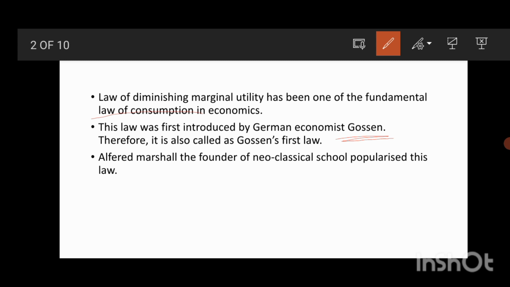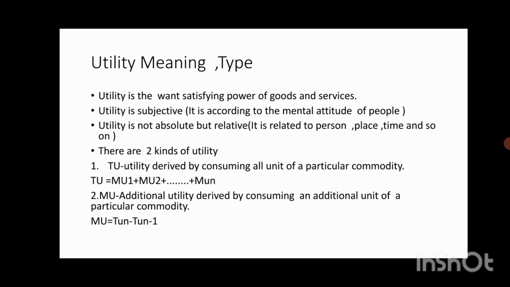It is called Gossen's first law. Alfred Marshall, who is the founder of the neoclassical school, popularized this law of diminishing marginal utility. So then, what is utility?